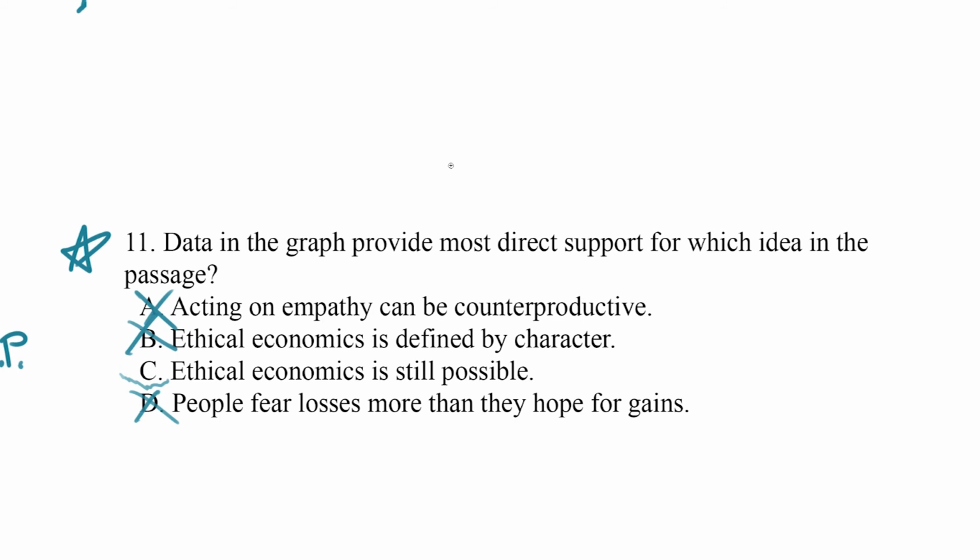I'd also like you to notice that I used the same prediction method here on this quantitative question as I did on several other questions on this passage and others. I predicted that in showing the success of fair trade coffee, the graph was showing that ethical economics is possible. The correct answer matched my prediction because I had a good idea of what I was going to be looking for before I even looked at the choices. So that means I didn't waste time considering the choices and I could more quickly find a match for my prediction.